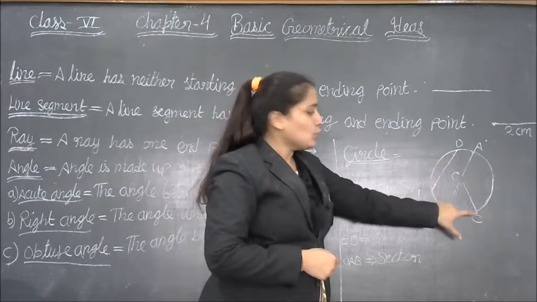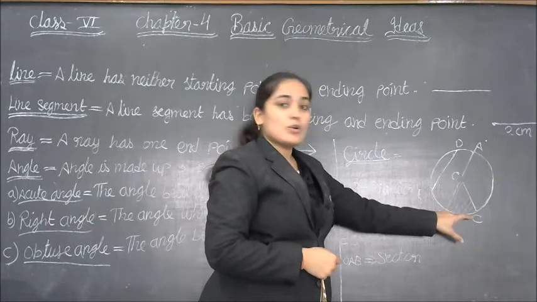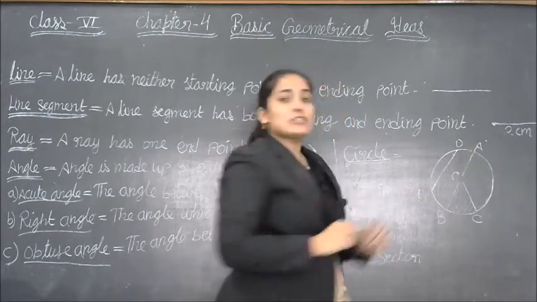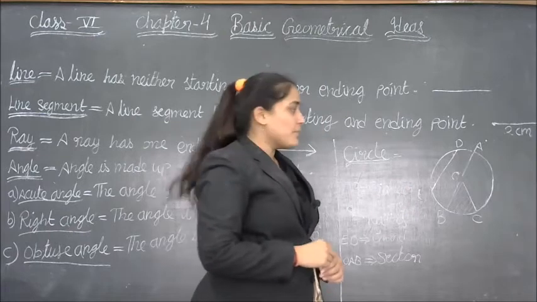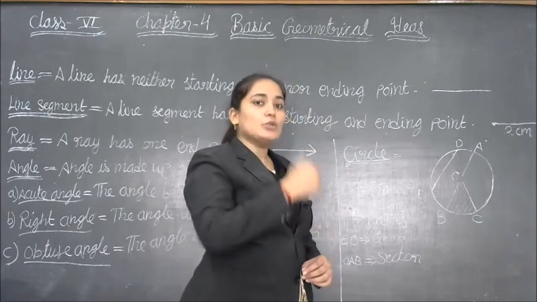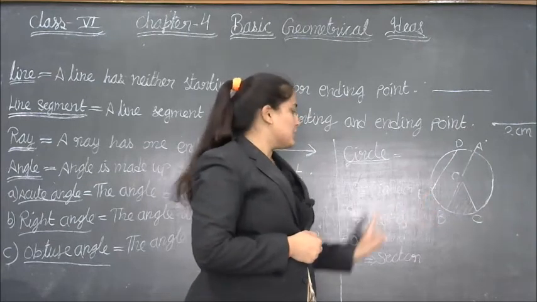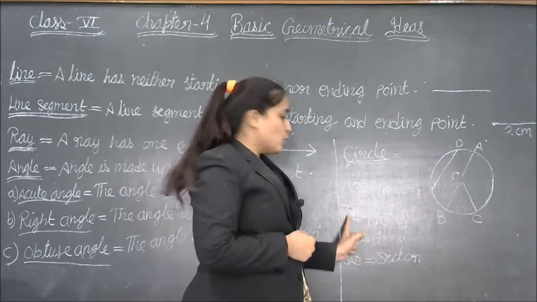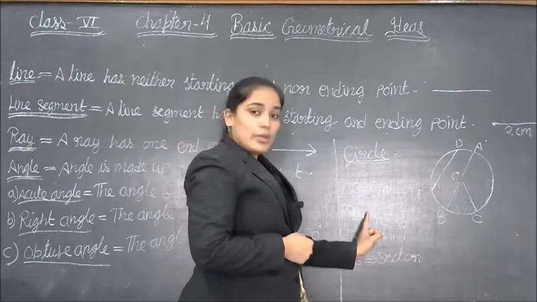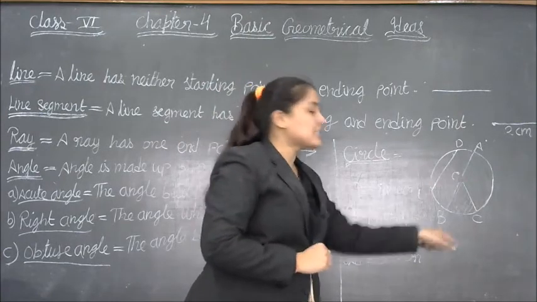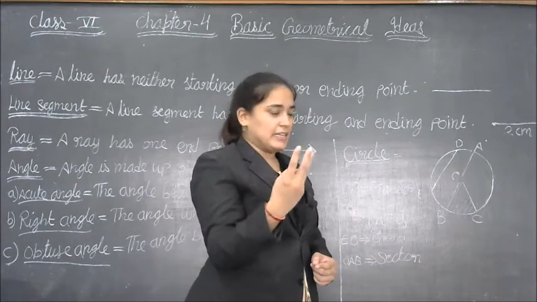Similarly, O to C, it is also a radius. Similarly, O to A, it is also a radius, means from midpoint to any point at the boundary of the circle, it is known as radius. OC is radius, OA is radius, OB is also a radius. In this circle there are 3 radius.